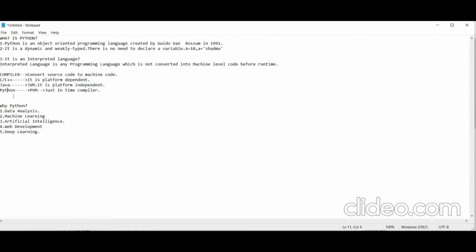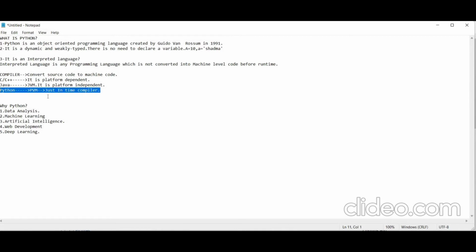Now coming to Python. In Python, it is an interpreted language. Here the Python compiler converts the source code to bytecode, that is the intermediate code. After that, there is one software just like in Java, that is the PVM, the Python Virtual Machine. Here there is the interpreter, or we can say there is a just-in-time compiler. This just-in-time compiler or the interpreter converts the bytecode based on the underlying operating system, and here the main thing is that line by line execution occurs.